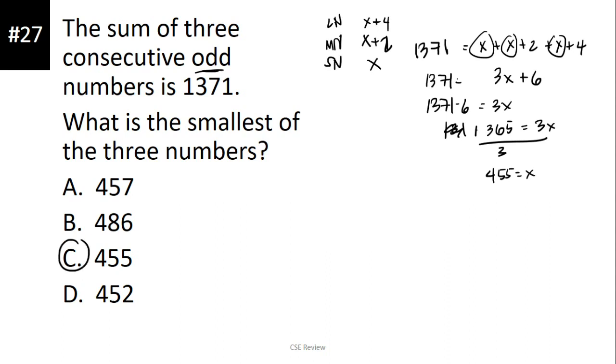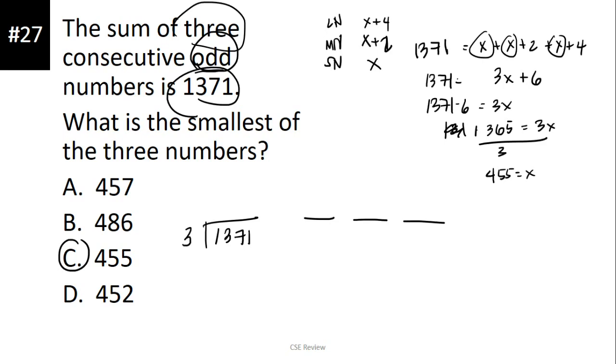Now, ano yung mas madaling method? Ang mas madaling method is like this. Kung ilan ang dami ng numbers, tatandaan mo kung odd or even, and then yung sum. Now, kung ano man yung dami ng numbers, draw mo siya as blank. So, we have 1, 2, 3, tatlong blank. Ito yung sequence. Yung sum, 1371 divided by kung ilan yung numbers, which is 3. The answer here would be 457. Kung ano yung sagot na yan, lalagay mo siya sa pinaka-gitna. Ang pinaka-gitna is 457.